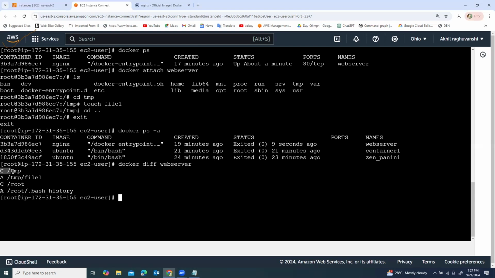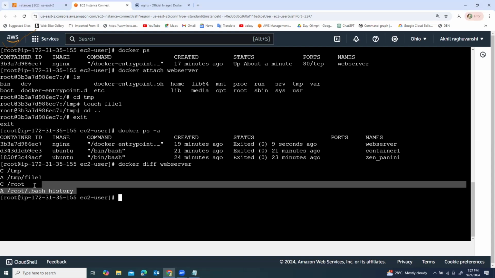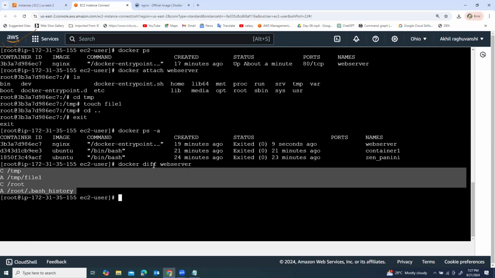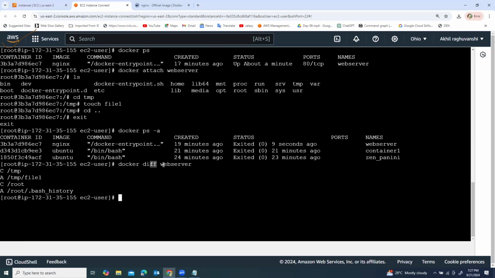It shows C. C refers to change. Under the temp directory, we have changes. We have created a file name, right? And A refers to addition. What is added? File1 is added under the temp directory. Then the root, C refers to change, right? Root and this bash repository. So these differences we can find from the diff command, right? Docker diff and container ID or container name. It shows what the differences are between the base image and the updated container.